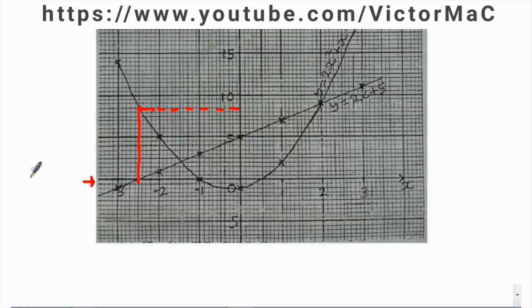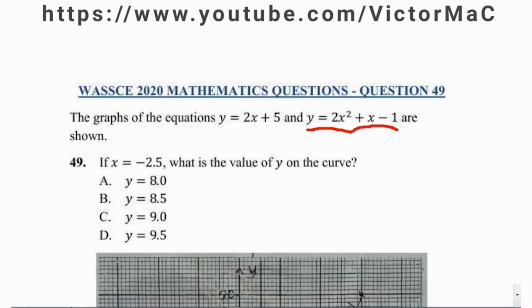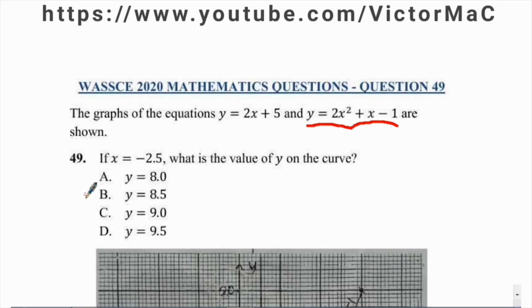So when x is minus 2.5, the value of y is 8.5. So the correct option is option B.